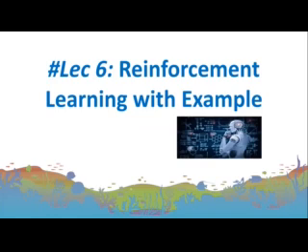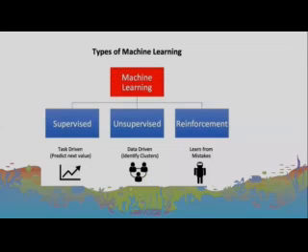Today we're going to see the topic called reinforcement learning with an example. This is one of the types of machine learning models that we already mentioned in the previous section. We already discussed the types of machine learning: supervised, unsupervised, and reinforcement. Reinforcement means you simply learn from the mistakes. It's a concept based on a feedback mechanism.